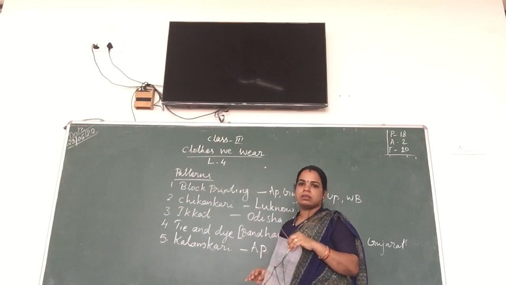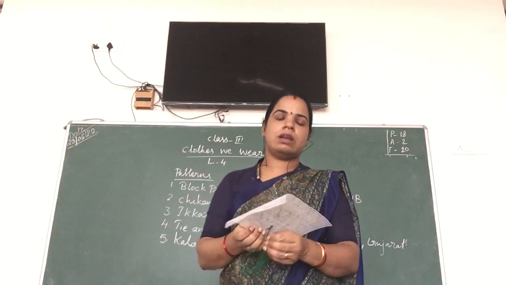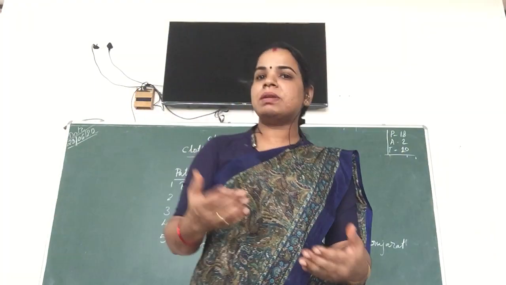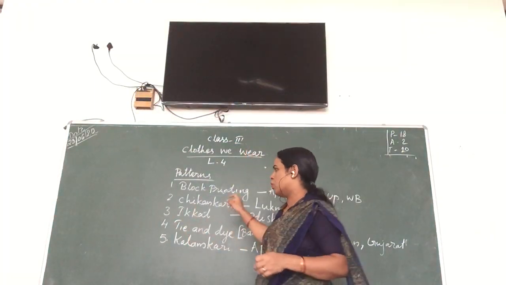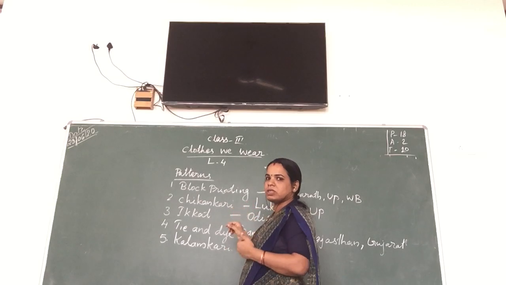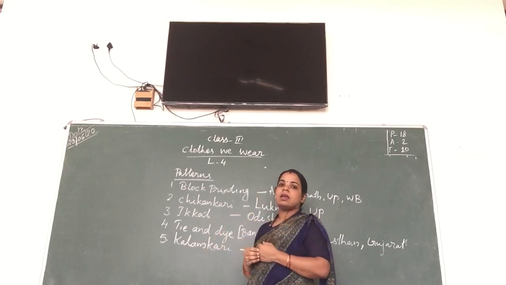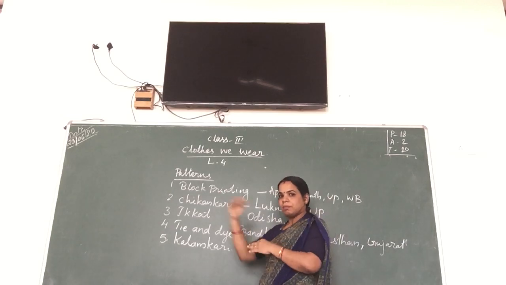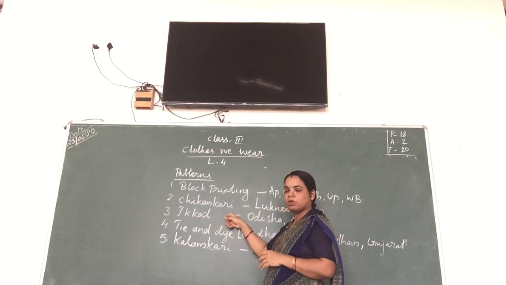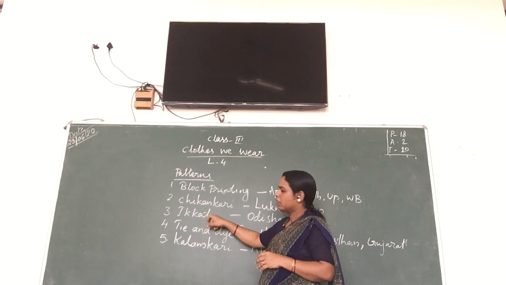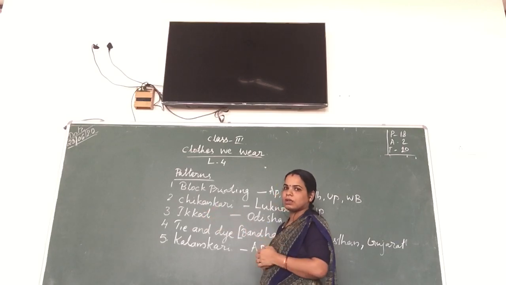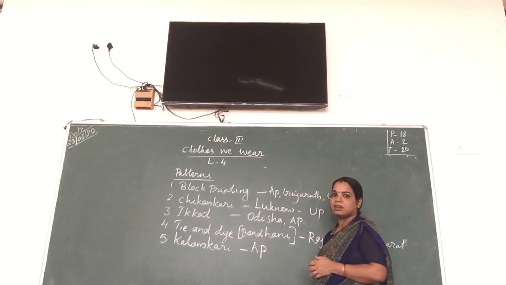Next one is ikat. If we need to make ikat on the cloth, we compulsorily have to change the rules. Okay, there are some requirements. First, they use cotton and silk thread, make bundles, arrange them properly, and then dip them into the color. That is ikat. We can't do it in the classroom. So the next one is tie and dye.